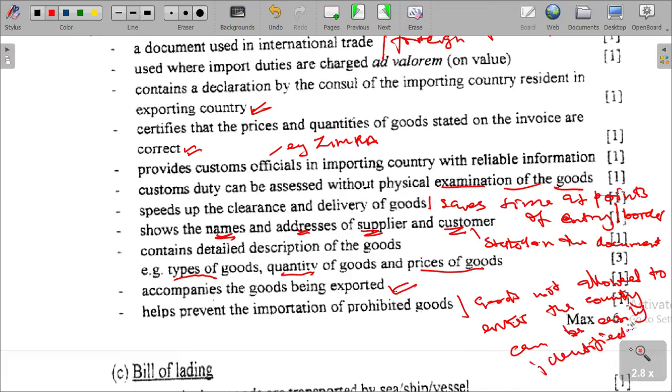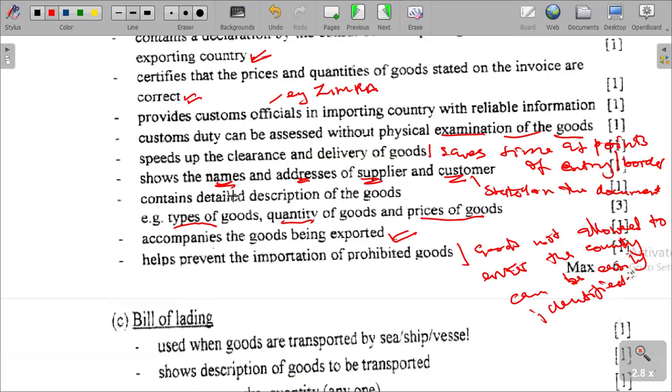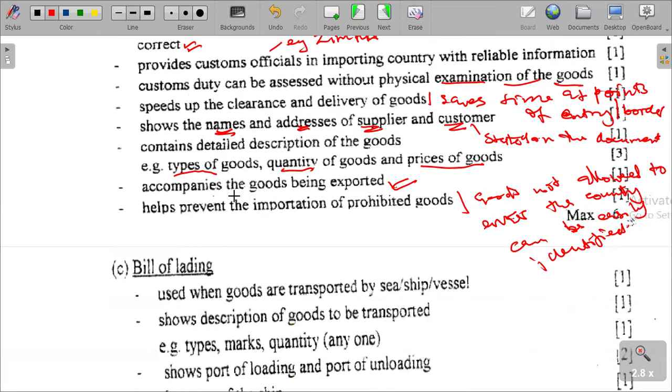I think you can see that is an advantage there. Goods not allowed to enter the country can be easily identified. That is a good advantage with this consular invoice.